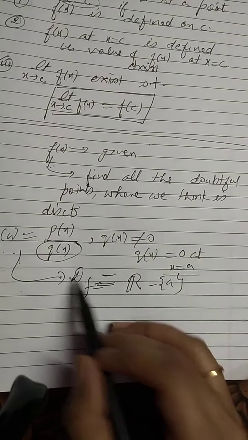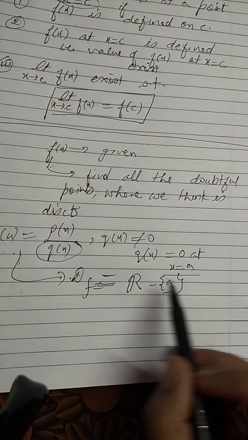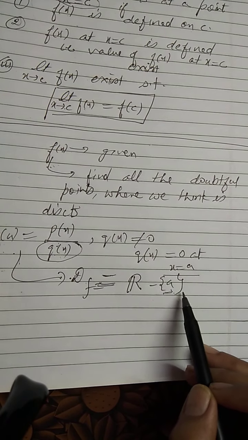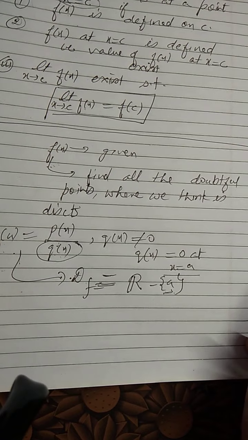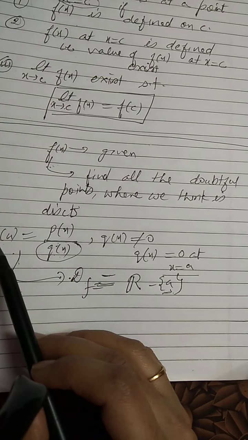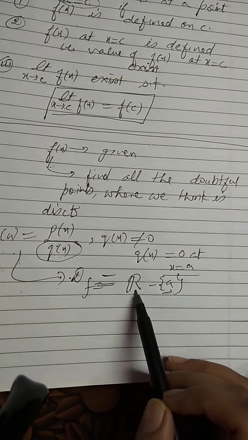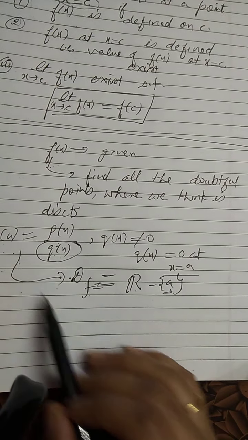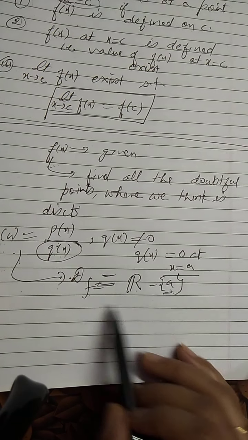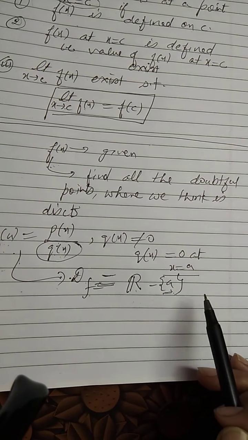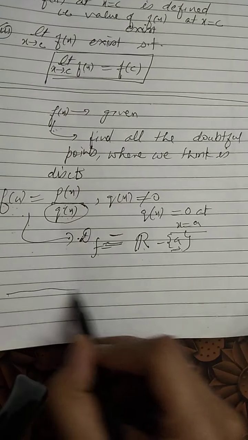It means if the function is not defined at a, definitely the whole function will not be continuous at that point a. So that point a is now our doubtful point where we can check. So the very first thing that we get here is the domain of the function. The domain of the function means where the function is defined. In it you can take any real number belonging to the domain, and we will check the value of the function and find the limit of the function. If these two things coincide, right?